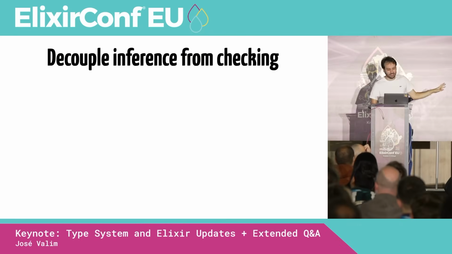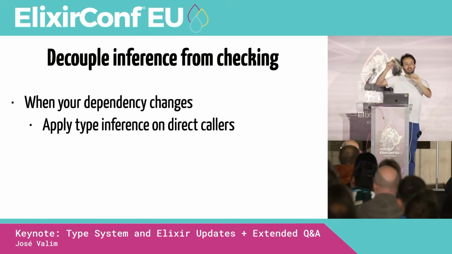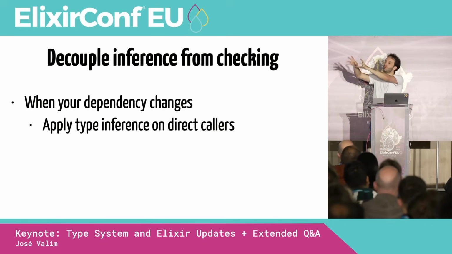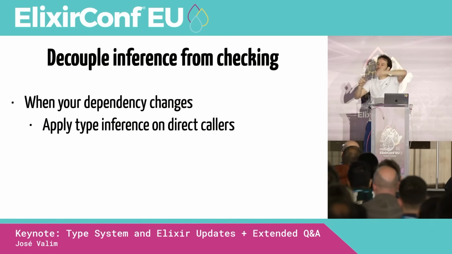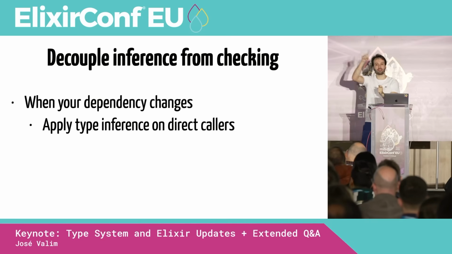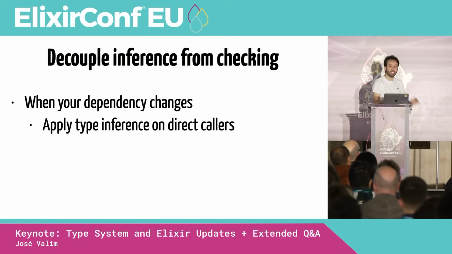So the idea is, okay, when your dependency changes, we apply type inference on direct callers. So if your module calls Acto, right? If you update Acto, any module that directly calls Acto needs to be type inferred again, right? But just that time, just when you change the dependency. And just the direct callers.